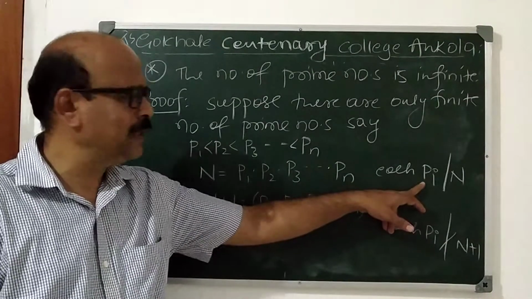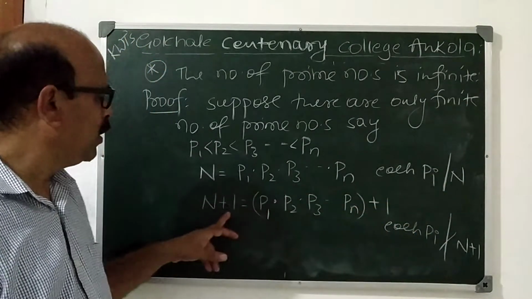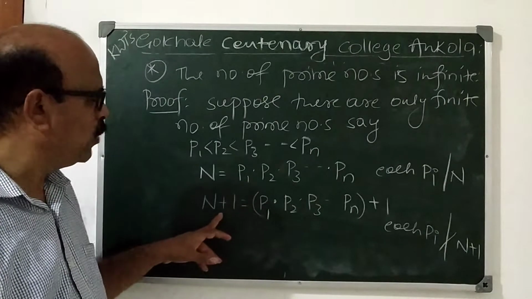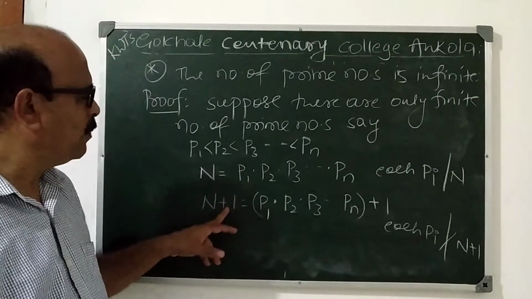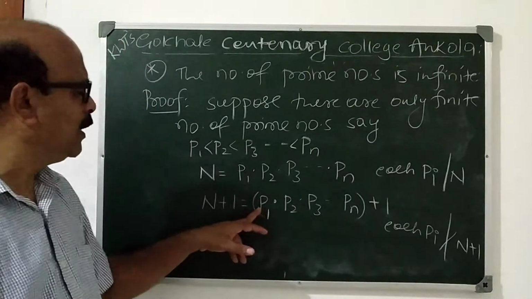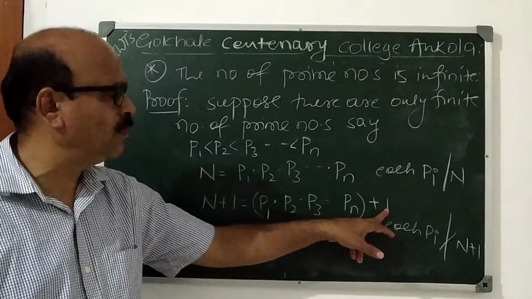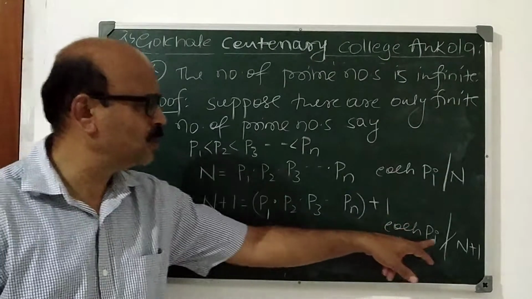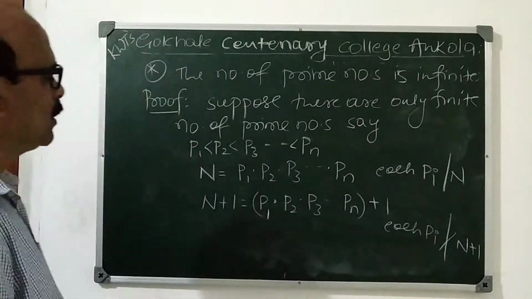Each Pi divides n, but n plus 1 is the product plus 1. Therefore each Pi doesn't divide n plus 1; this 1 becomes the remainder.